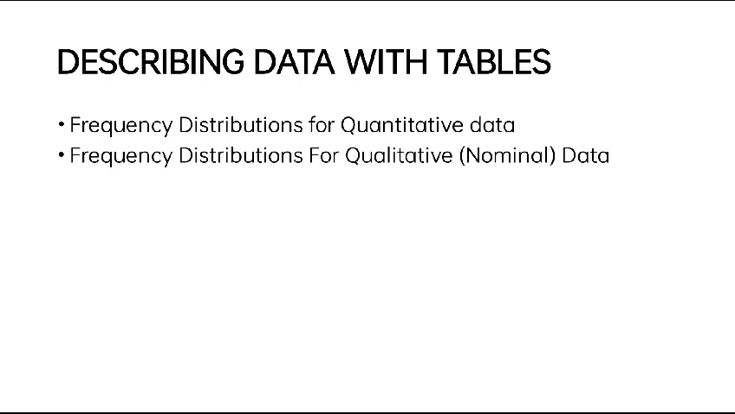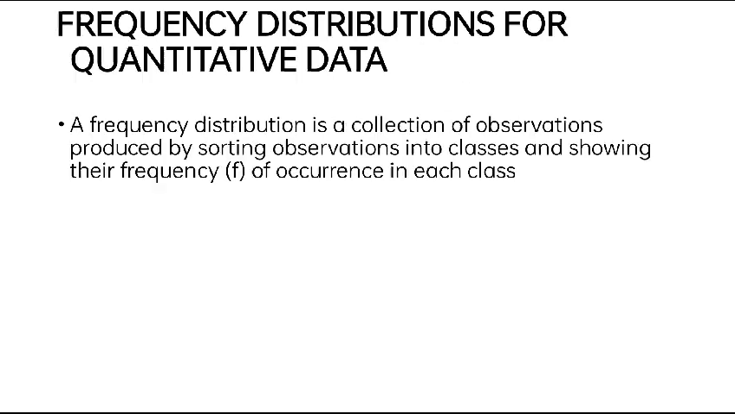Describing data with tables. Frequency distribution for quantitative data. Frequency distribution for qualitative data. A frequency distribution for quantitative data is a collection of observations produced by sorting observations into classes and showing their frequency of occurrence in each class.